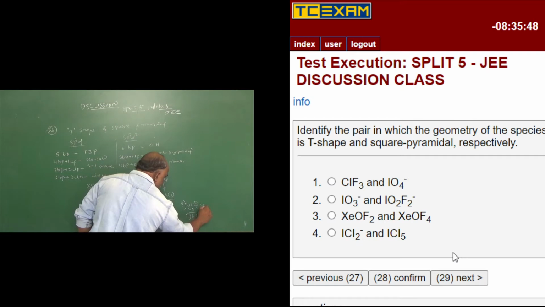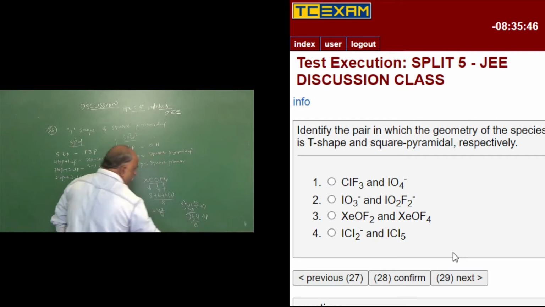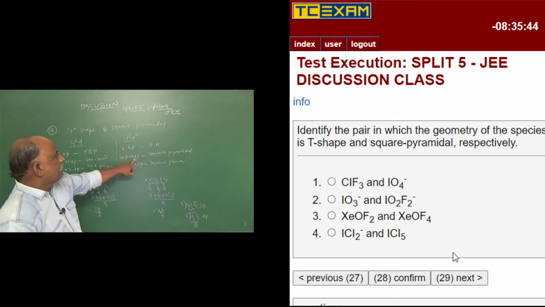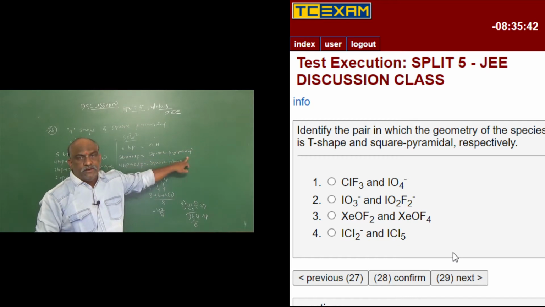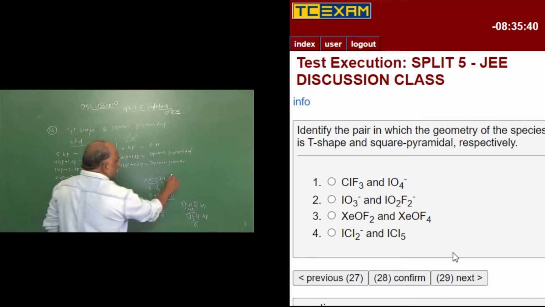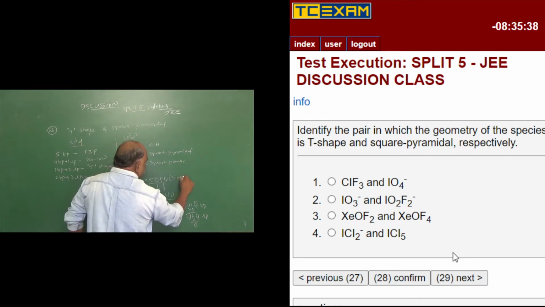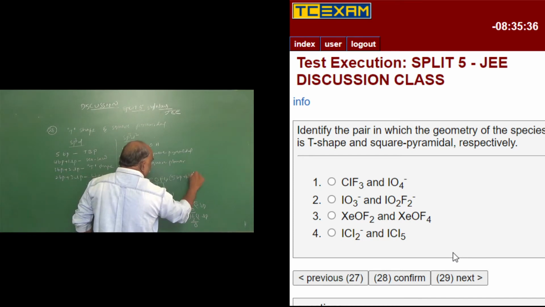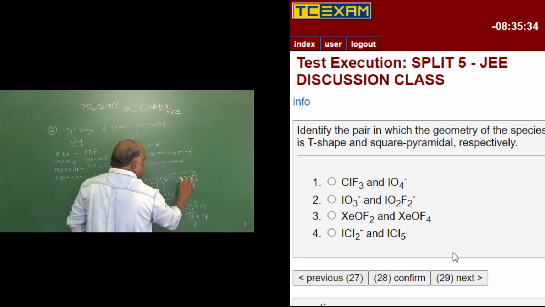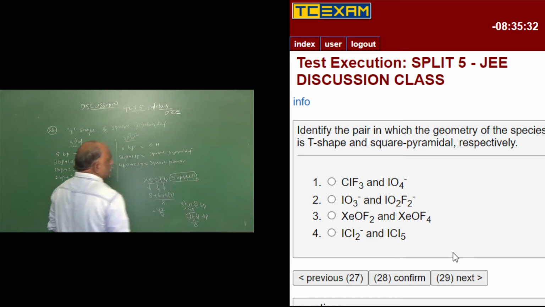So this is bond pair, this is lone pair. 5 bond pairs, 1 lone pair. With 5 bond pairs and 1 lone pair, the shape of the molecule is square pyramidal. How many lone pairs here? 5 bond pairs plus 1 lone pair. The shape of the molecule is square pyramidal.